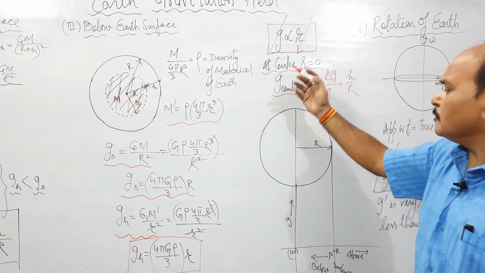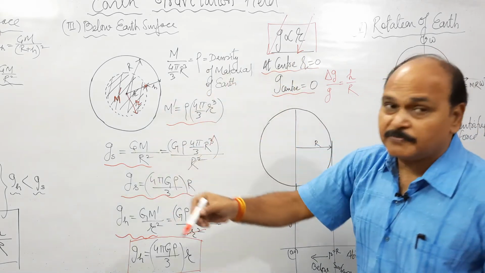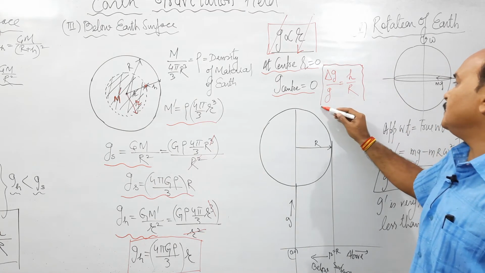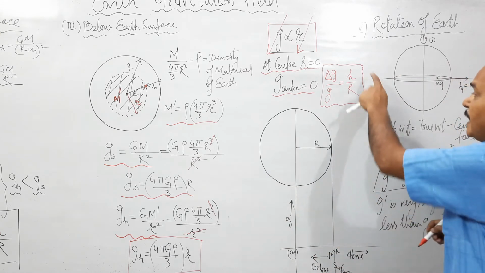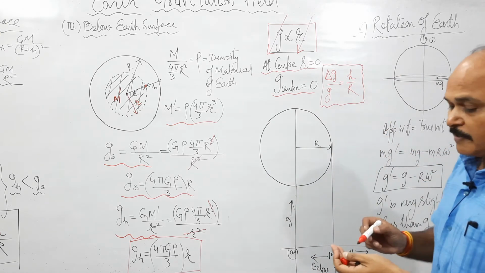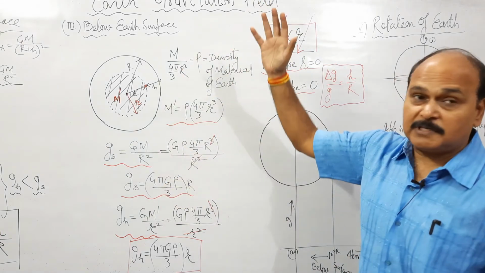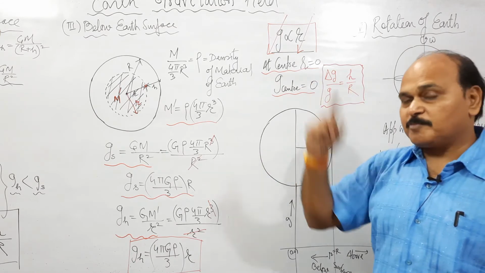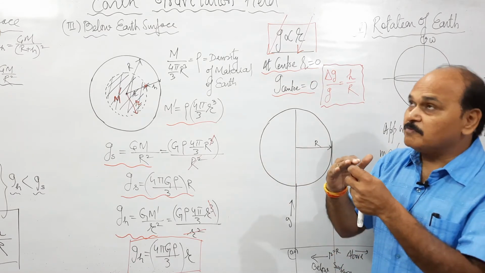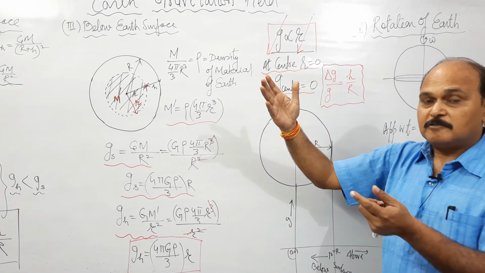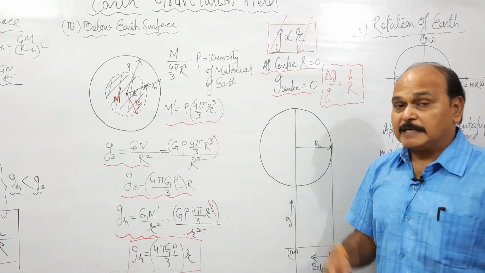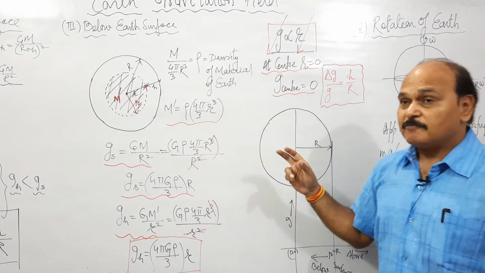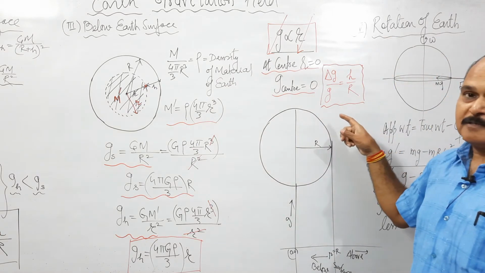We can also show the variation of g as we move into the earth's surface, and we can very easily prove this result. Fractional decrease of g as we move into the earth's surface is h upon r. As we move above the earth's surface, the fractional decrease is 2h upon r. That means the fractional decrease above the earth's surface is twice, for the same distance, as compared to the fractional decrease inside the earth. Above the surface it is 2h upon r; into the earth's surface it is h upon r.